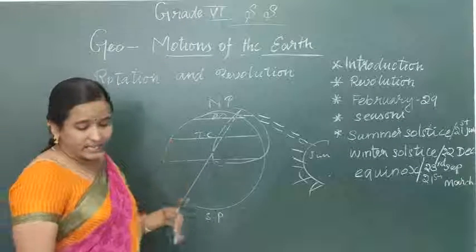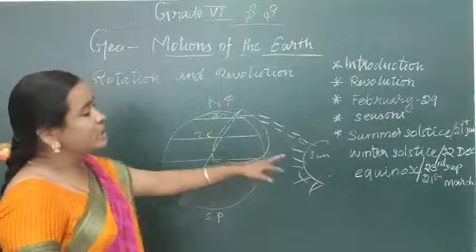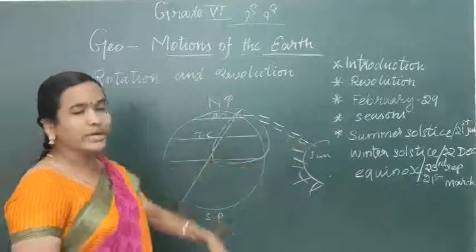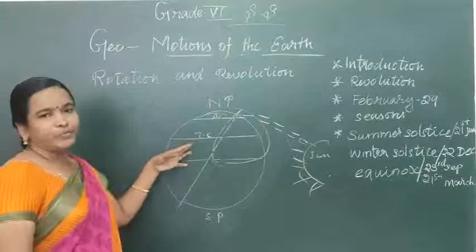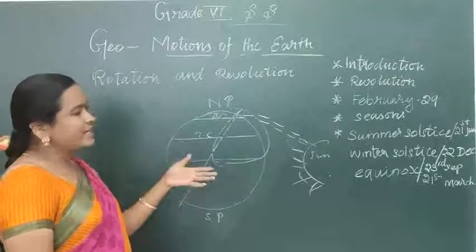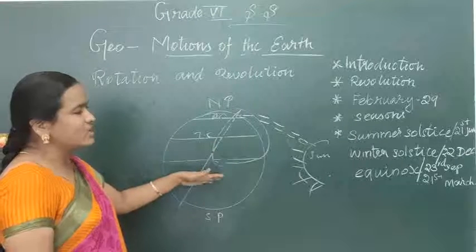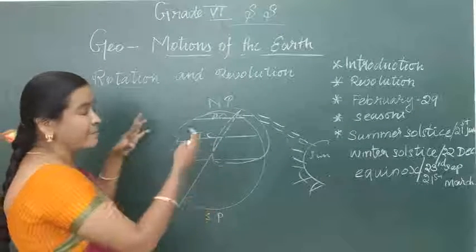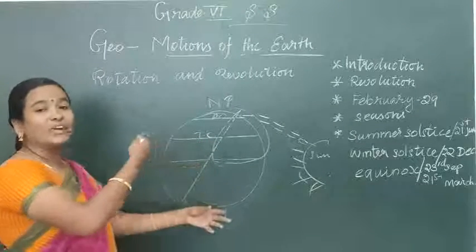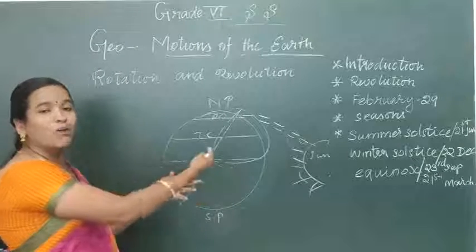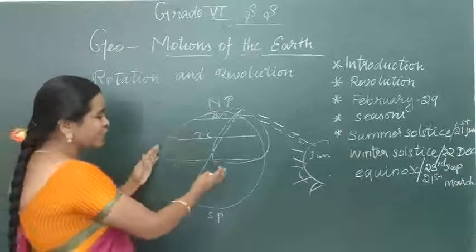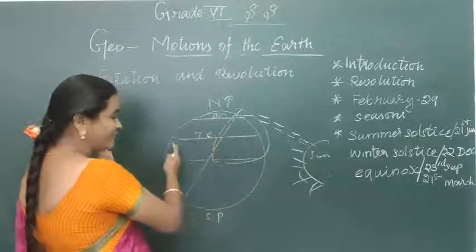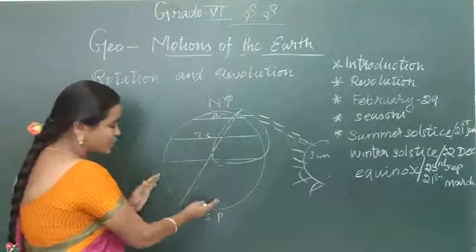Next. Next is 22 December. Okay, 22 December. What happens? Winter. 22 December is winter solstice. Winter solstice is in the sense that the portion which will move away from the sun. So when the portion of the earth moves away from the sun,